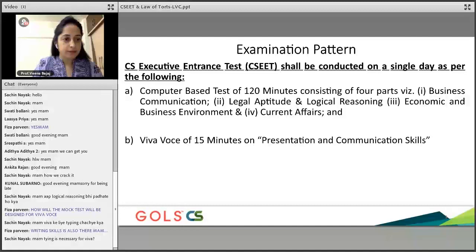Also, what we have at Goals is something called recorded lectures. So whatever classes, assuming you've missed, you have access to recorded lectures, and you have live virtual classes where a faculty like me, like what we are currently conducting, is a live virtual class. This is where we, meaning the faculties, would come and take up your classes. There are your recorded lectures you can hear, and you can ask your queries to your faculties on the live classes. And this is all at the comfort of your house.